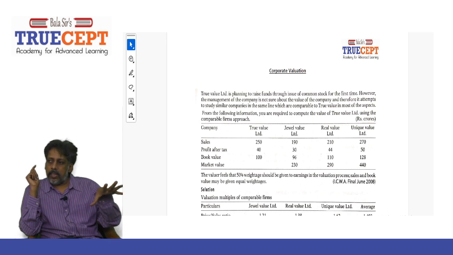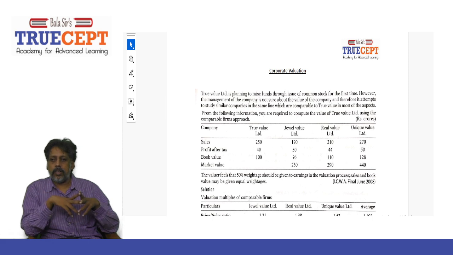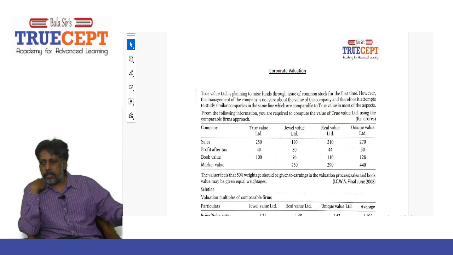And then the balance of 50% is 25% for sales and 25% for book value. If people are wondering right now how to value the company, it's very simple. Okay, very simple example. And this can come in your examination, CA Final November 2024. A very important sum from examination standpoint. I reiterate that point. Now we shall go ahead with the solution.